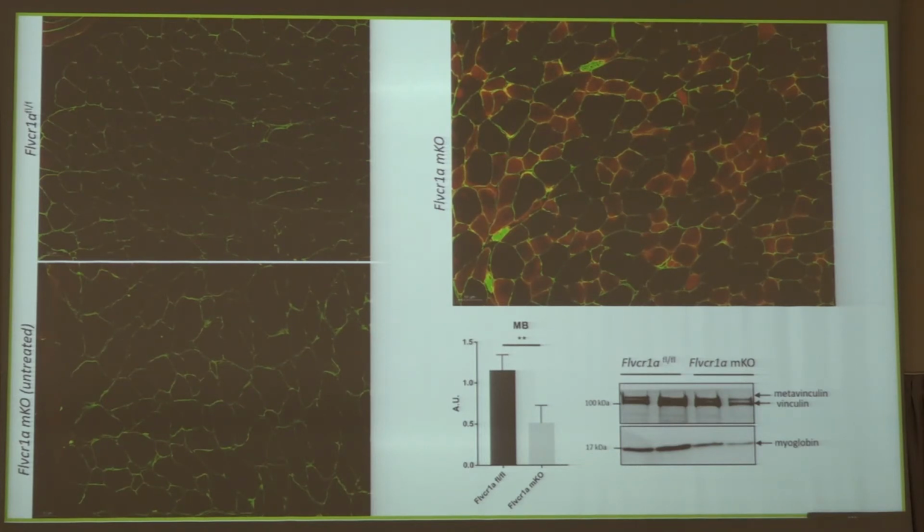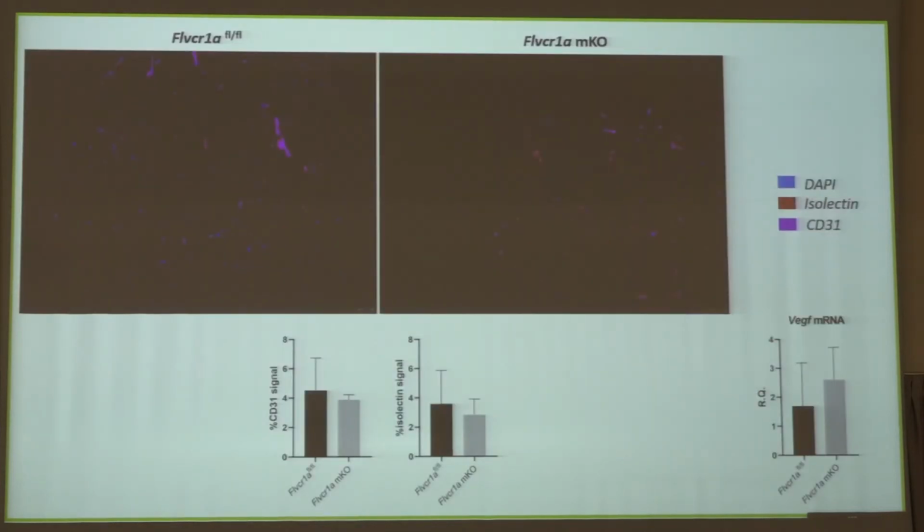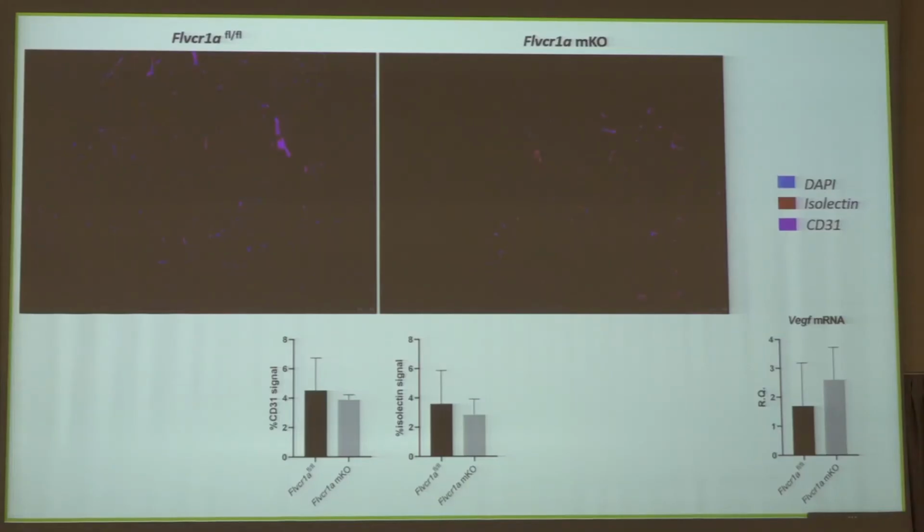So we are rather confident that this sort of local hypoxia that we are seeing is due to a defective oxygen storage, because we have also analyzed vasculature, but we did not observe any difference. So these mice are equally perfused compared to controls.